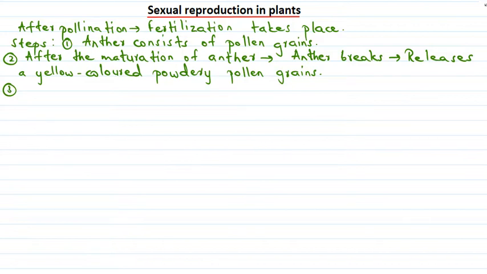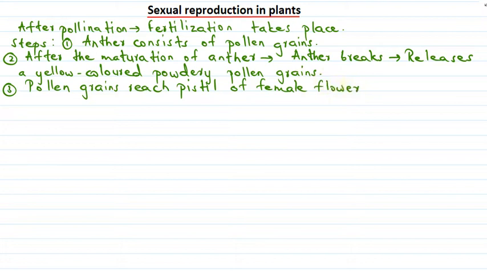Then what happens? The pollen grains that got released reach the pistil of the flower. We know pistil is the female part of the flower. We also know that anther is the male part of the flower. So after maturation, after the anther breaks, the pollen grains from the anther reach the pistil of the female flower. This happens by the process of pollination.